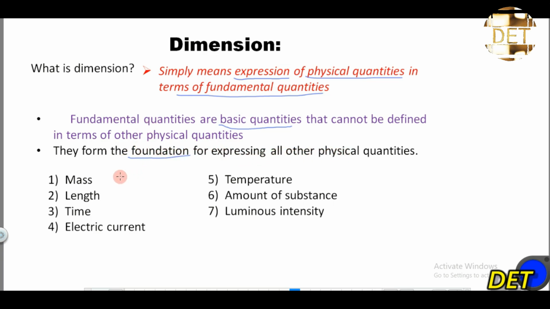So the basic fundamental quantities that we have in physics are mass, length, time, electric current, temperature, amount of substance, then luminous intensity. All these seven, you must take note of them. These are the seven basic fundamental quantities in physics.